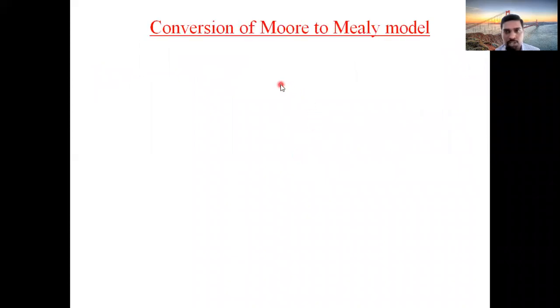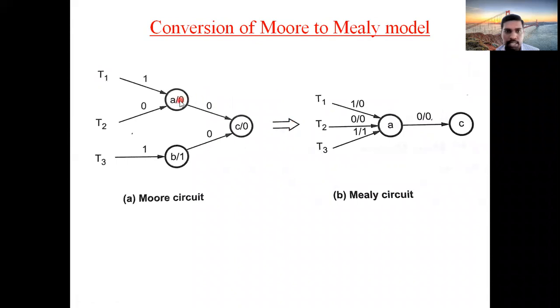Next, conversion of Moore to Mealy, the reverse operation. See here, we are having two states. One state with 0, one state with 1. So combine them as a single state A. Okay, combine these two states as a single state A. And for one input, output is 0. So 1 by 0. Reverse of the previous one, 1 by 0. And for 0 input, 0 output. So 0 by 0. For one input, 1 output.